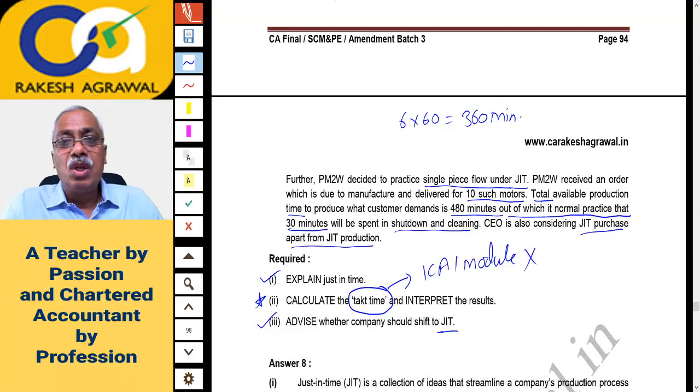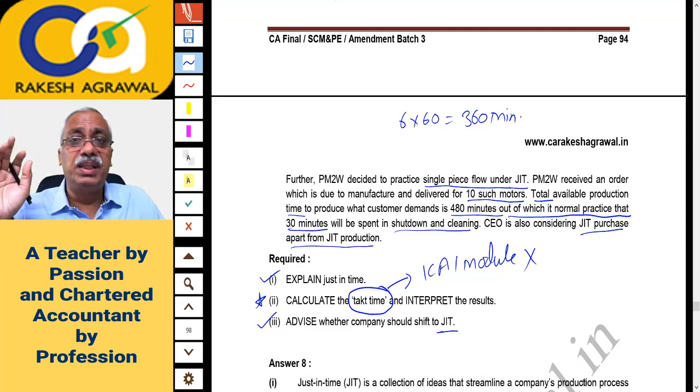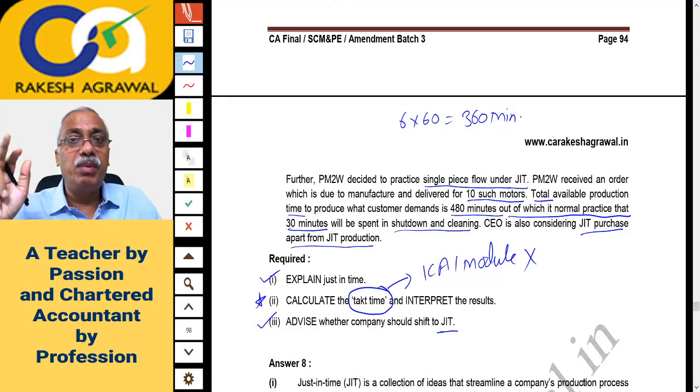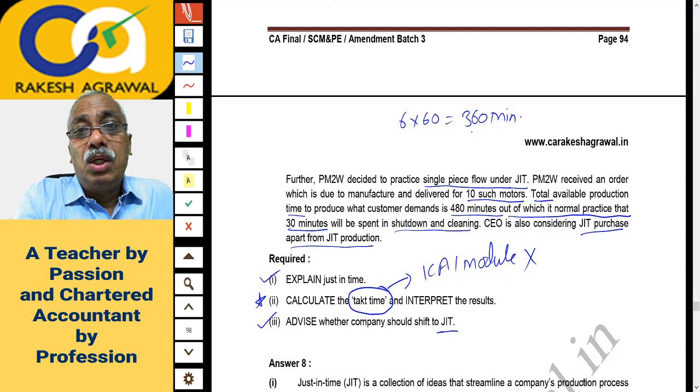There is a doctor who spends 8 hours in the clinic, out of which 2 hours are lost in other activities, administration activity, eating and others. 6 hours he works effectively, that is 360 minutes he has. And suppose he has to attend 60 patients in 360 minutes. How many patients he has to attend? 60. So 360 minutes divided by 60 patients.